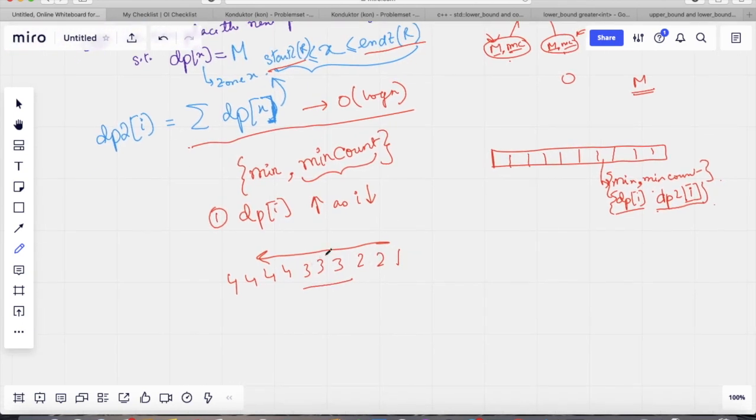Now whenever we have contiguous ranges, we can always think about suffix sums, prefix sums and the like. Now here, if we know what range I want to take the sum of, then I can use a suffix sum structure to find the sum of this region. Now how do I know that? Well, let's look at this range: the start zone of the next region and the end zone of the next region.